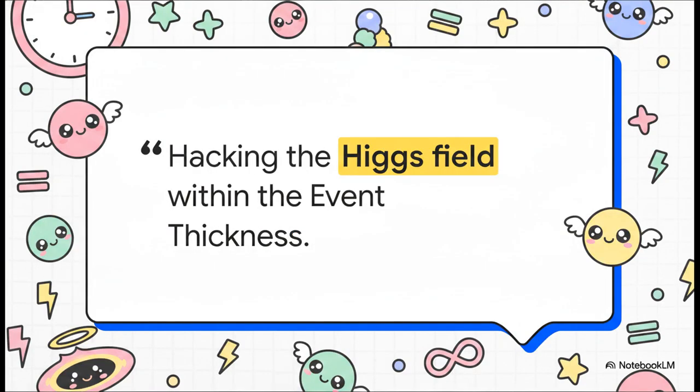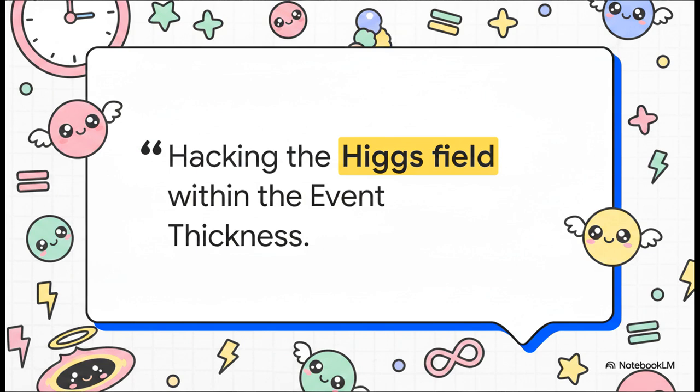And if we push this framework to its absolute theoretical limits, we reach what the sources call Pime-like particles. Now, obviously, you can't just delete mass. That completely violates the conservation of energy. But what if you could hack it? Within that tiny event thickness we talked about earlier, these theoretical particles might be able to temporarily loosen a substance's connection to the Higgs field, the field that literally gives things mass. It would be a localized mathematical loophole that tricks gravity for just a fraction of a second, without actually breaking the universe's ultimate laws.